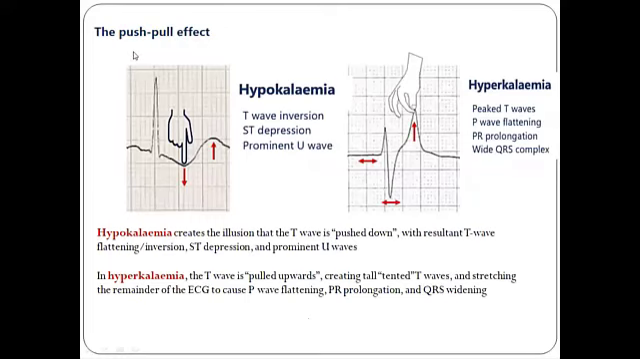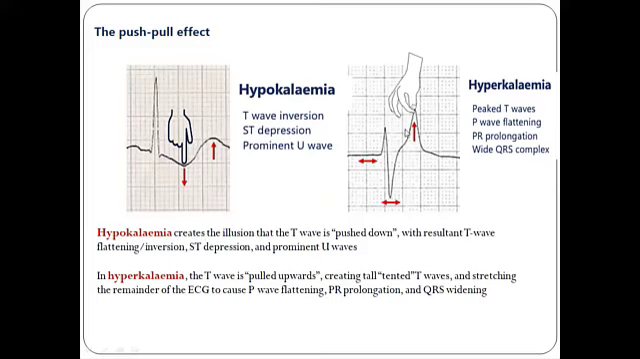There is an important phenomenon called the push-pull effect, which will help you to remember the ECG changes in hypokalemia versus hyperkalemia. Hypokalemia should always be taken as a push phenomenon. You can see there is a push at the level of the T wave. So the T wave is pushed, which means the T wave is depressed. Because of this push, there is a protuberance of this wave, which is not a T wave, this is a U wave. So there is T wave inversion, ST depression, and a prominent U wave.